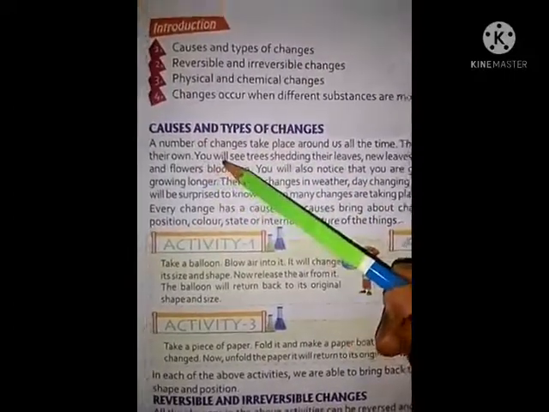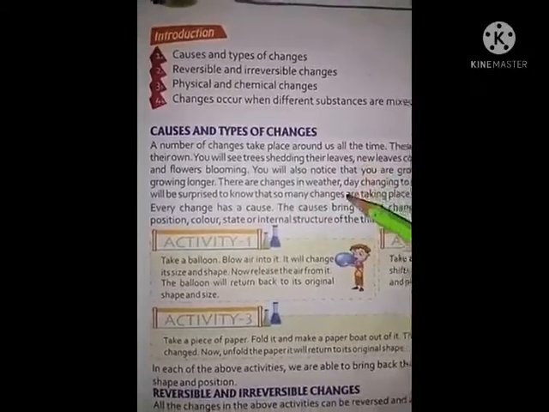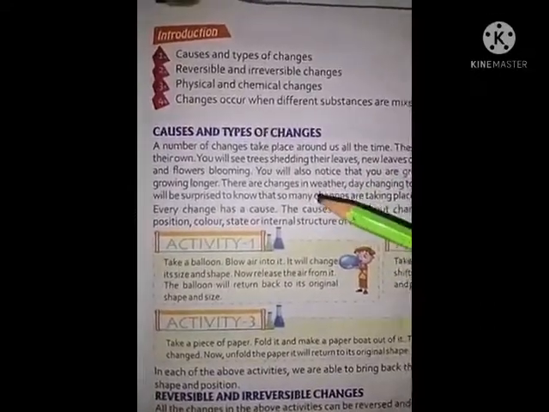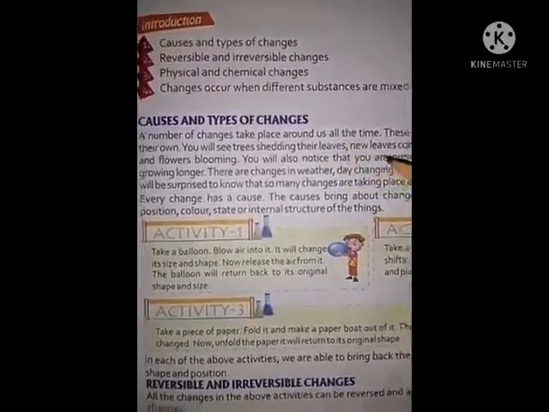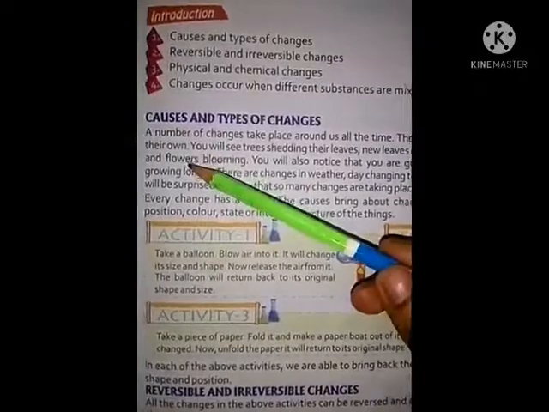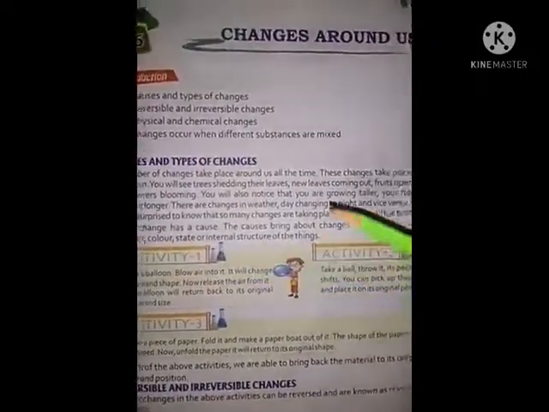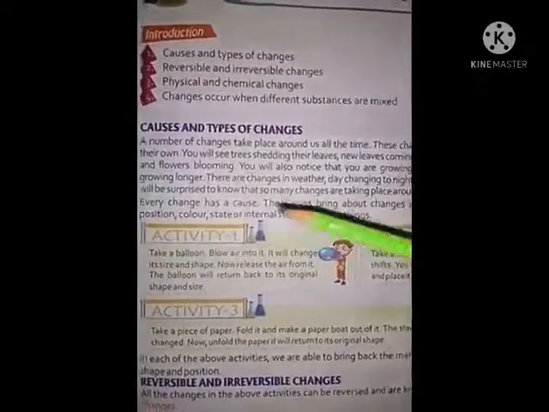A number of changes take place around us all the time. These changes take place on their own.